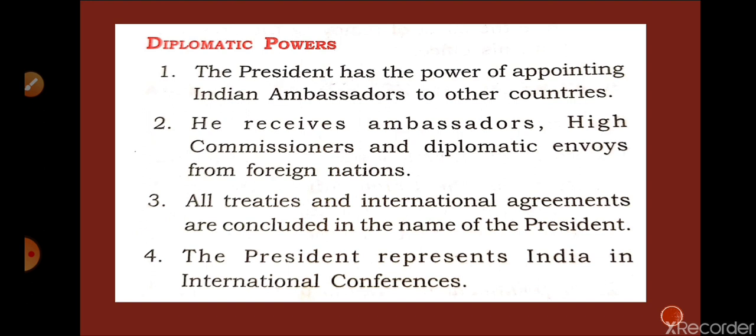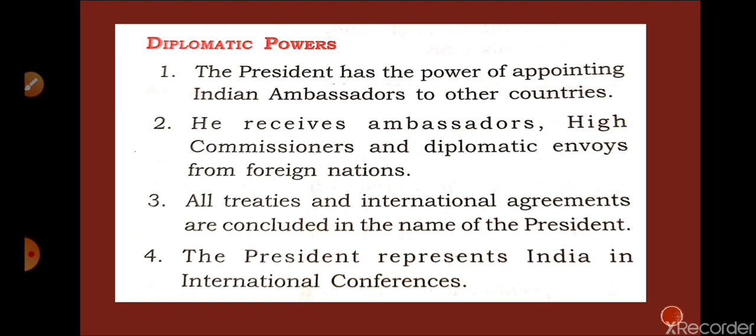Another thing is that the President receives ambassadors, high commissioners, and diplomatic envoys from foreign nations. So if any delegation is coming from any other country to India, then it will be received by the President, or in the name of the President, the Prime Minister may receive those delegations, diplomats, envoys or ambassadors from different countries. All these are received in the name of the President only, because the President has the authority, or the diplomatic powers are in the hand of the President only.